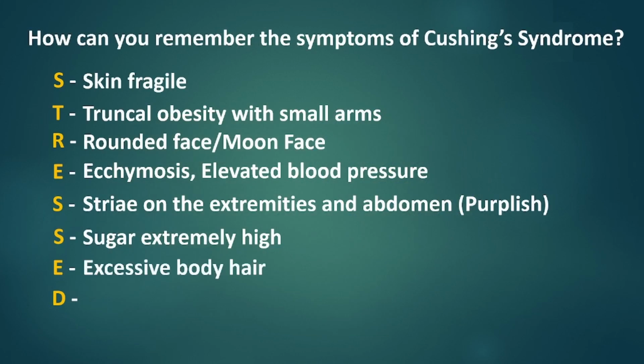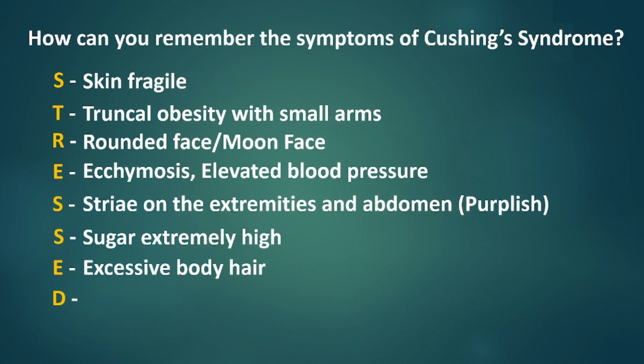E for excessive body hair. Women with Cushing syndrome may have signs of hirsutism, or growth of coarse body hair in a male pattern. This is due to adrenal cell proliferation, leading to excessive release of the male hormone androgen.